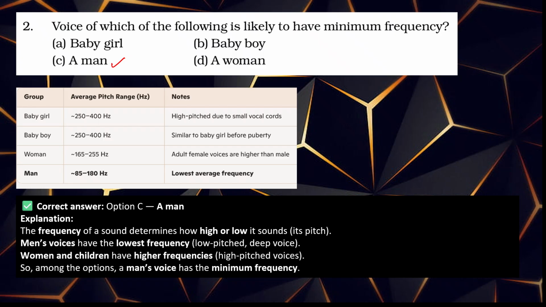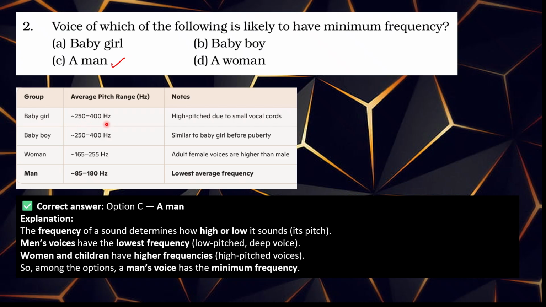here they are asking the frequency, not the loudness. The man's voice has the lowest average frequency. The woman, baby girl and baby boy have a high frequency. Here is the data.